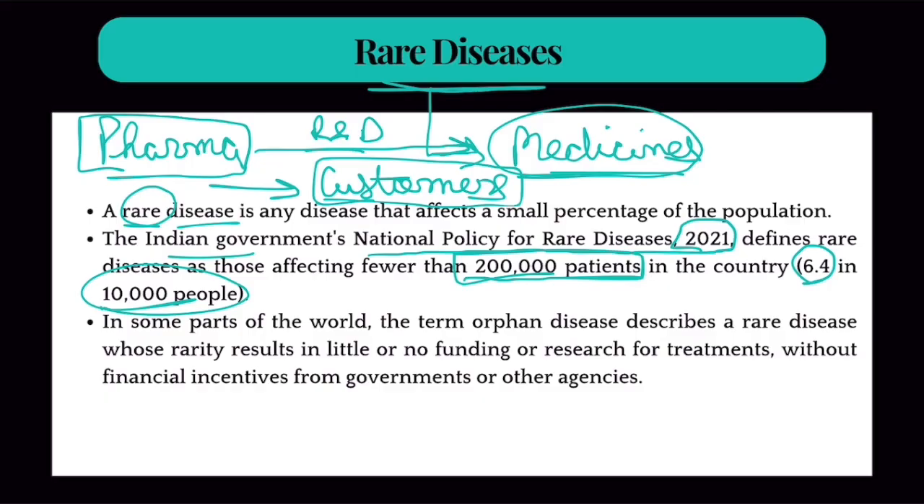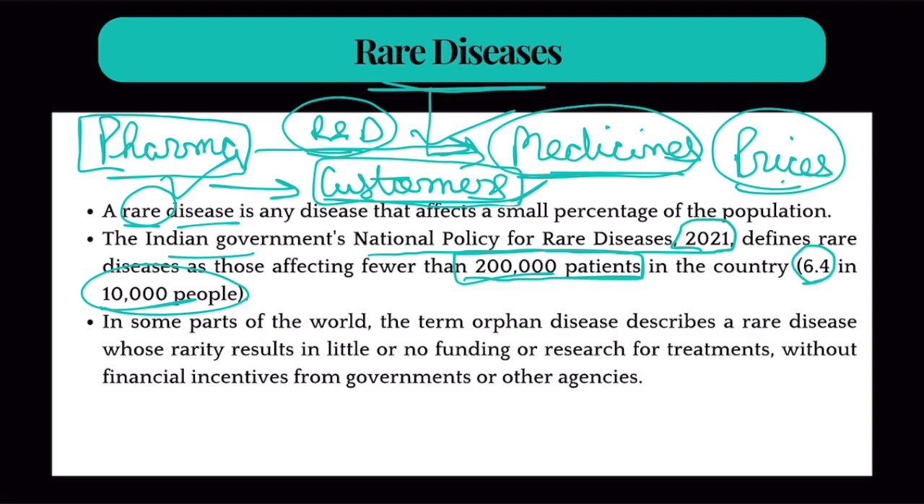So it looks like a loss-making venture for these pharmaceutical companies because they'll spend a lot of money, but they can't sell this medicine to a lot of customers. And even if they make these medicines by doing a lot of research and development, they keep the prices very high so as to recover their cost from these very few customers. That is why the drugs for rare diseases are also called orphan drugs, or rare diseases are also called orphan diseases. Why orphan?